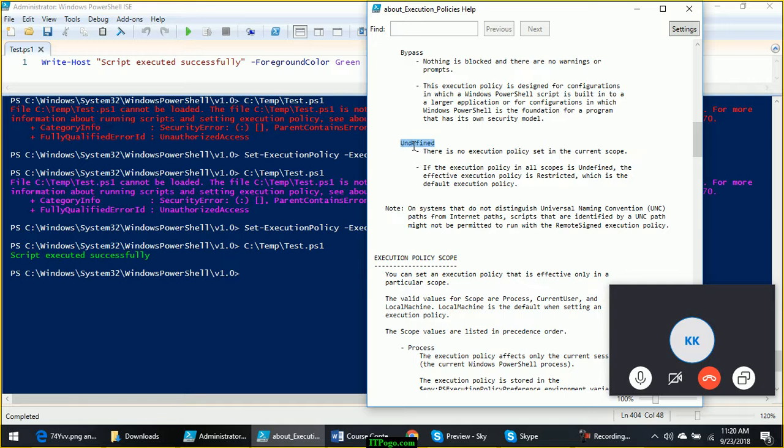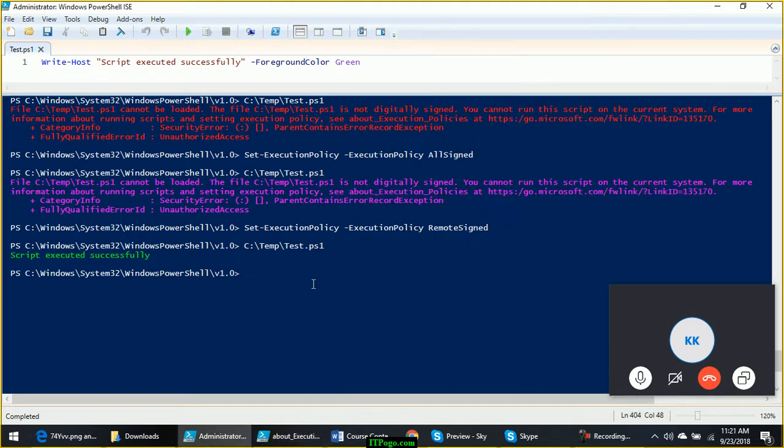And suppose you have given undefined at the local level, and from the group policy also there is nothing defined, then it will automatically become restricted. That is what it says. If execution policy in all scopes is undefined, then the execution policy becomes restricted, which is the default execution policy. So that's all about the execution policies. Any questions, team?